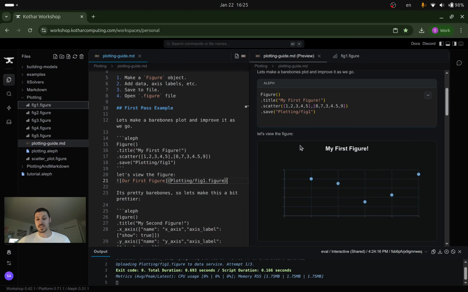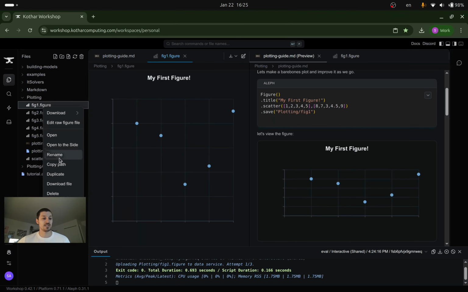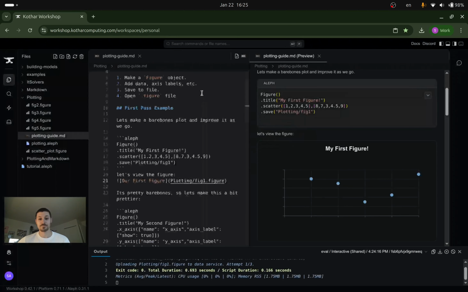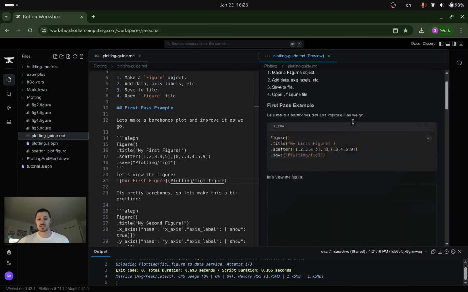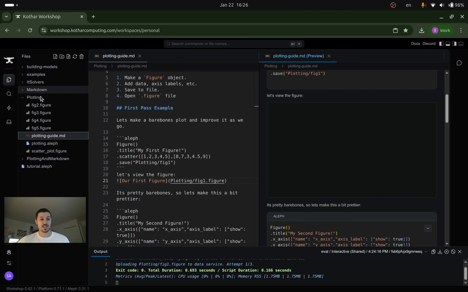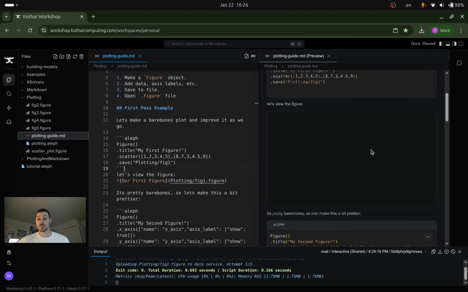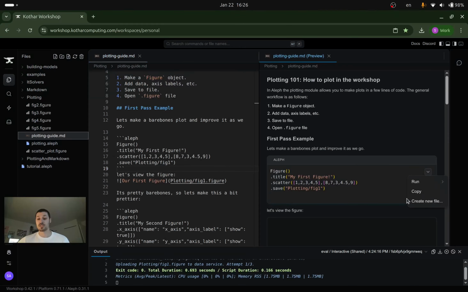And we can see that the figure here is rendered, but suppose I didn't have it. So if I actually go ahead and delete this, and I'm going to close this again, I need to refresh the rendered Markdown every time. So I'm going to open preview to the side, and it's empty because I can't find the figure. So now if I actually want to have this figure be displayed, I need to go down to my dropdown, press run on interactive. It's going to actually generate the figure.